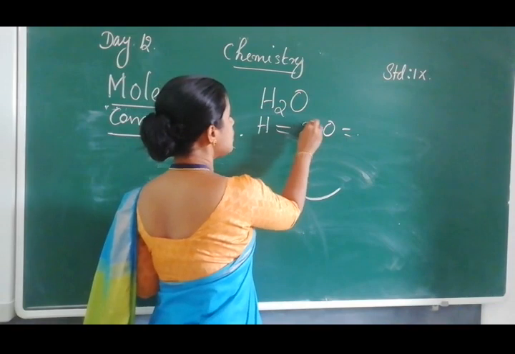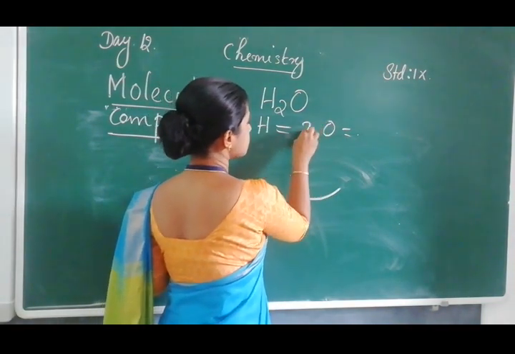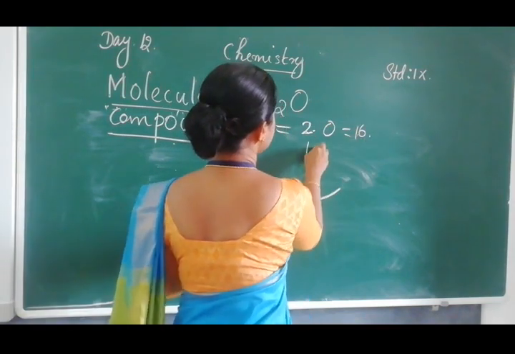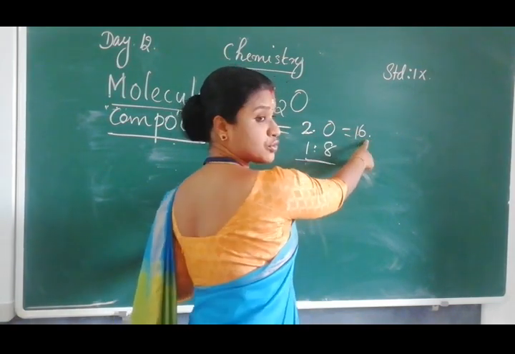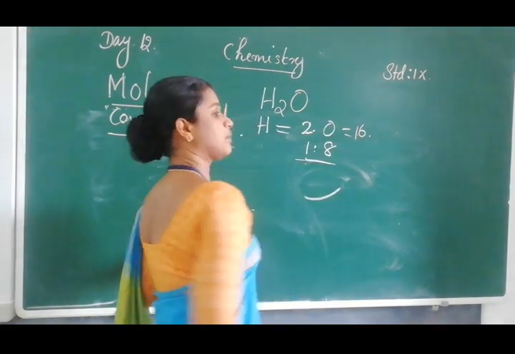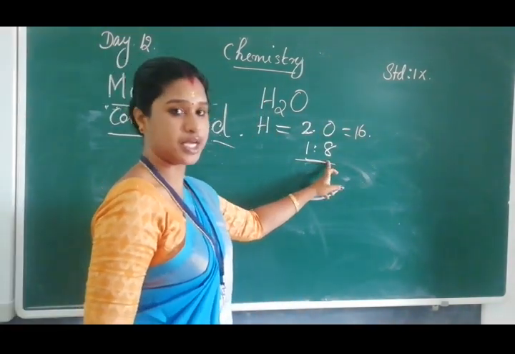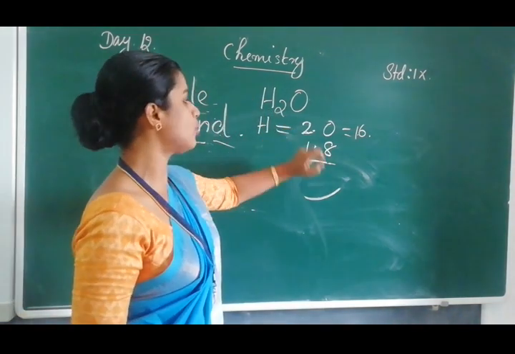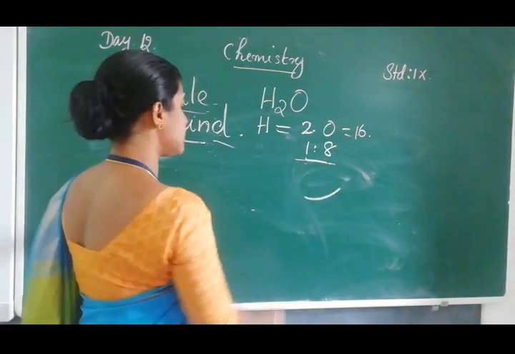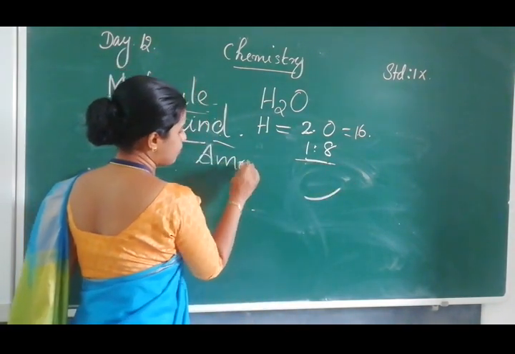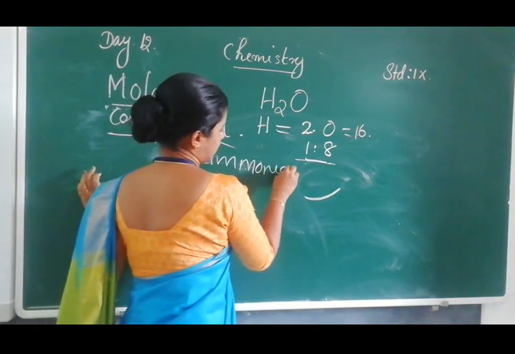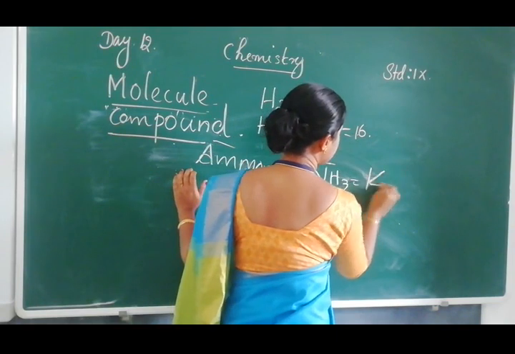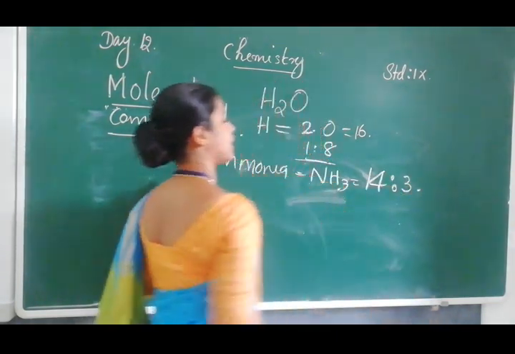As I told you, 2:16. So 1:8. That means these are the 2 multiples of 2. So get multiplied, divided, and get 8. So what is the mass proportion of this water molecule? 1:8. When you consider ammonia, did you hear about ammonia? No. Yeah. So it is NH3. That is 14:3.